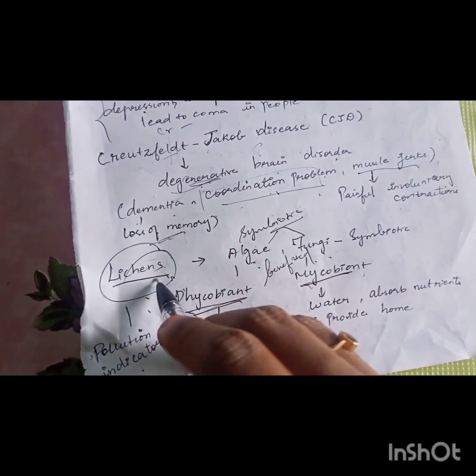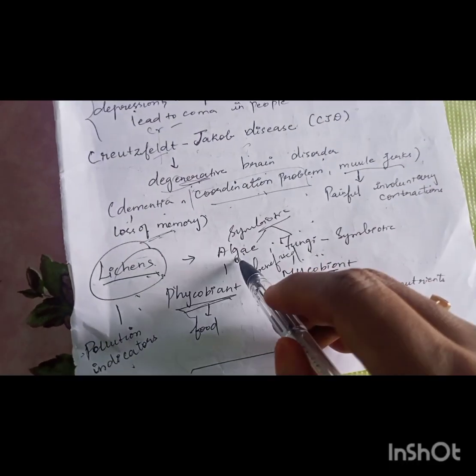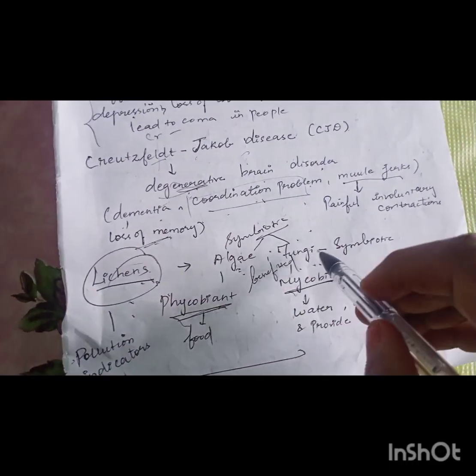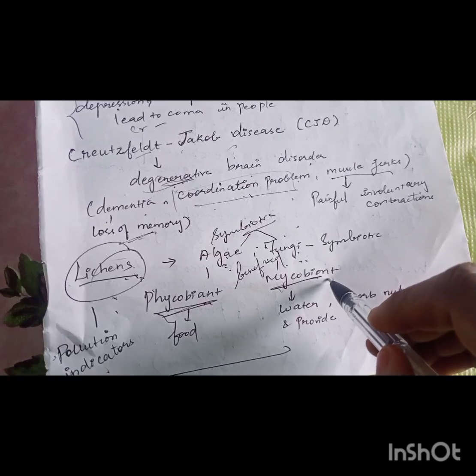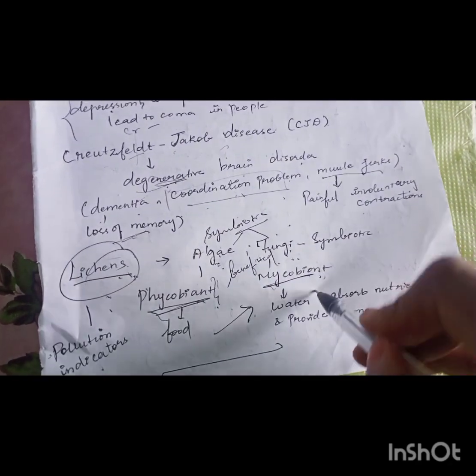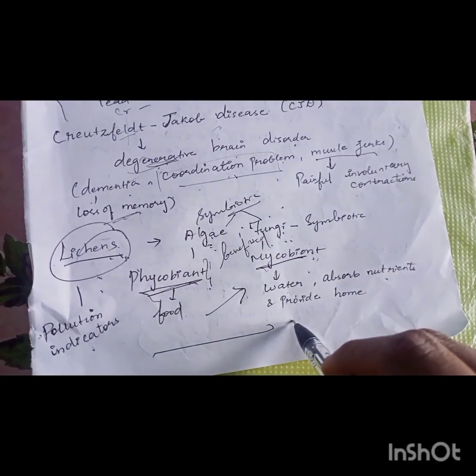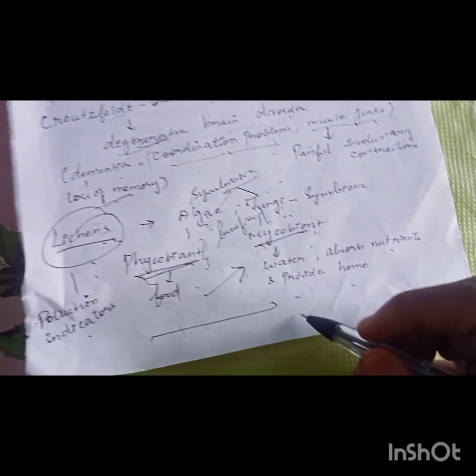So in a lichen, algae and fungi live in a mutual relationship. The algae will produce food and give it to the fungi, whereas the fungi will absorb water and nutrients and also provide a home to the algae.